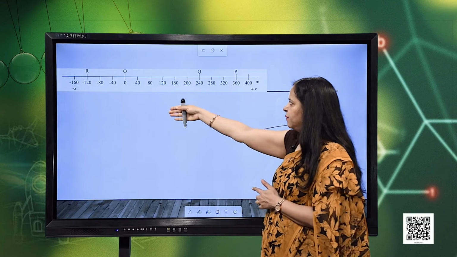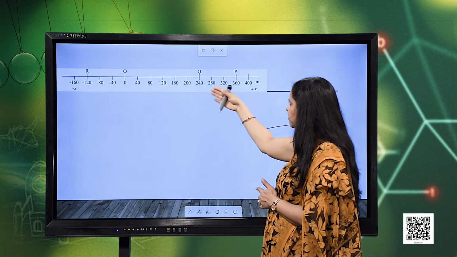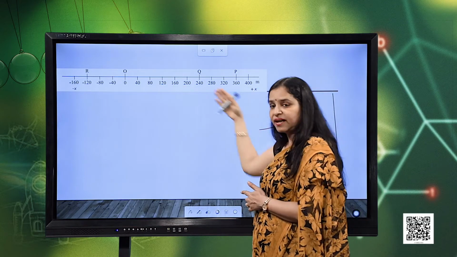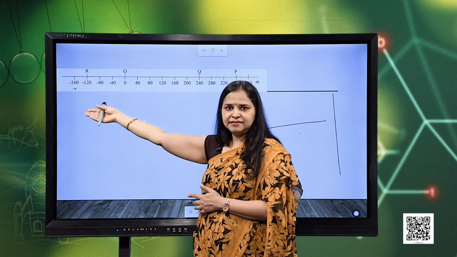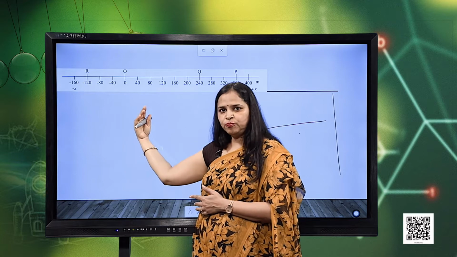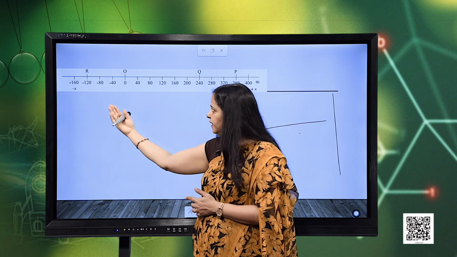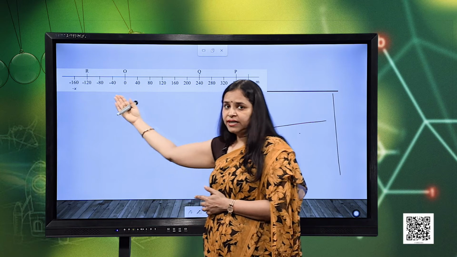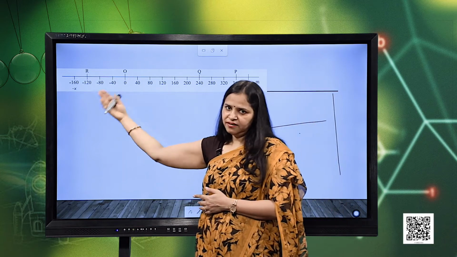So, the scale can be like 40, 80, 120, 160 and so on meters in the plus direction, or on the other side the direction can be considered as negative direction. So, motion is possible in a straight line either towards the right or towards the left.